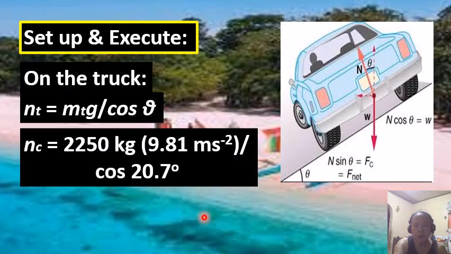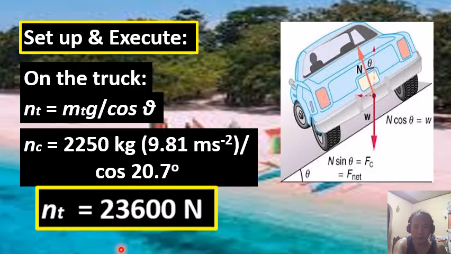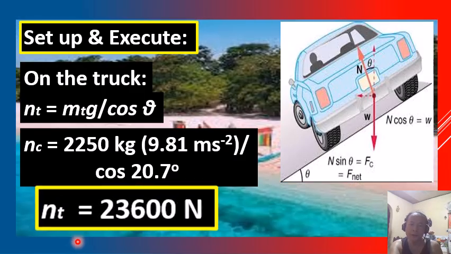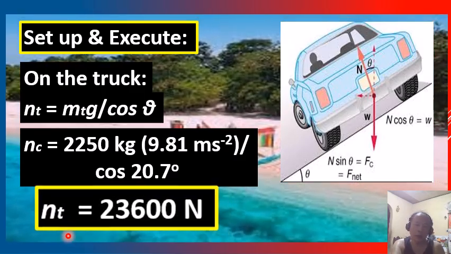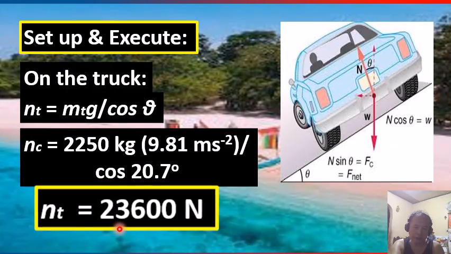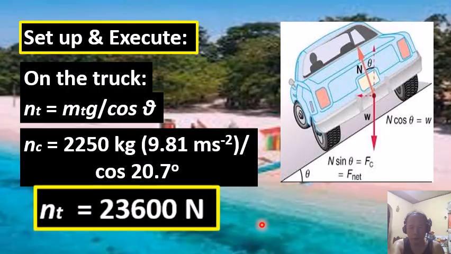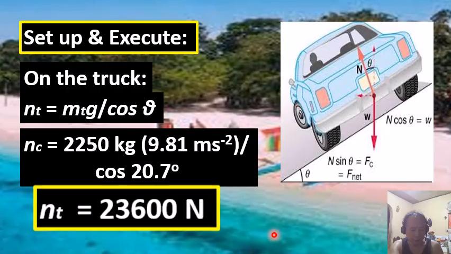So simplifying, we finally get the value of the normal force exerted by the road surface on the truck equal to 23,600 newtons, also rounded to three significant figures.